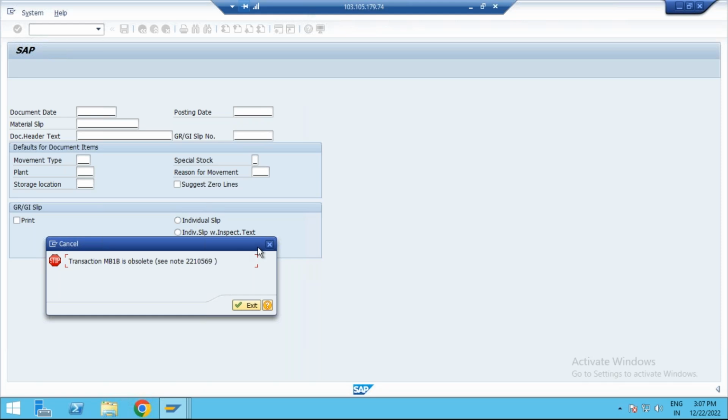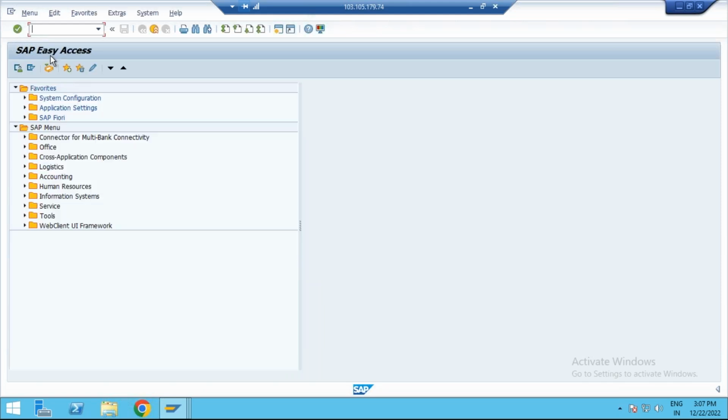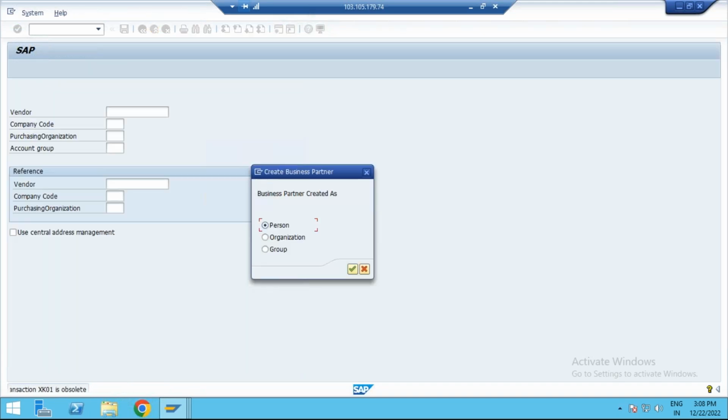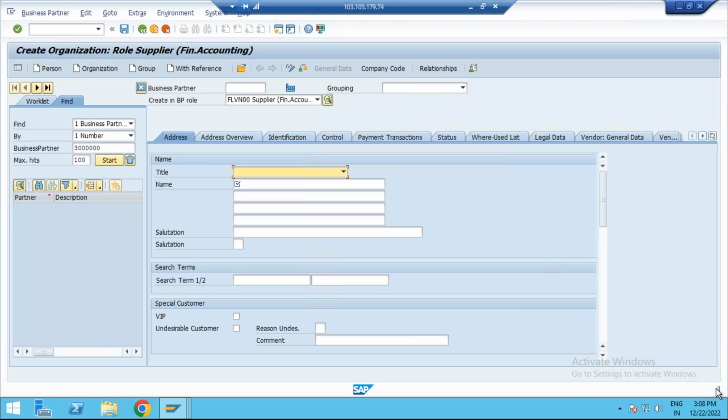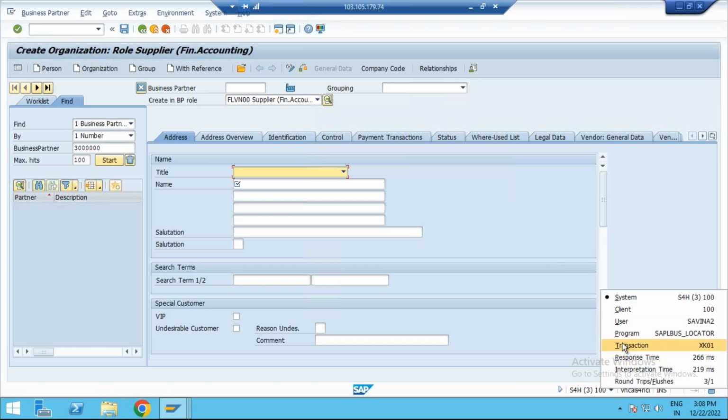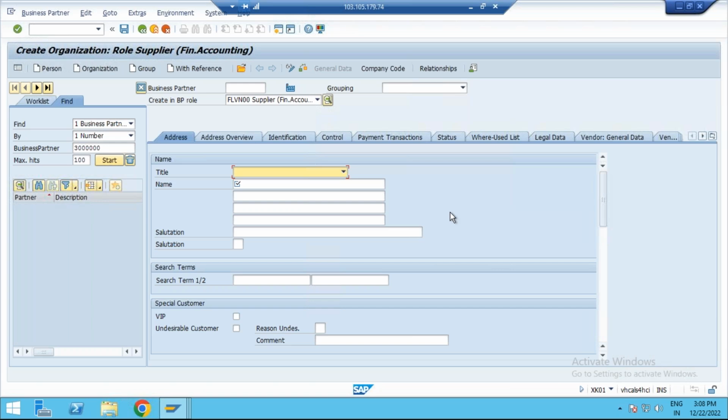Now it is mostly famous with Fiori apps here. So what is the transaction code to maintain the Fiori apps, and how to prepare the business partner? Even if you try to create a vendor master with XK01, the system will take you to the business partner here. We need to see how to prepare the business partner. The transaction code is BP.